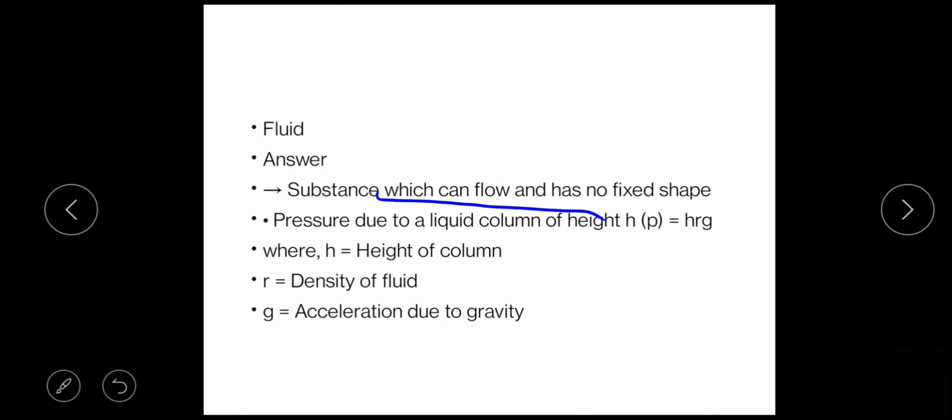So likewise, fluid means the substance which can flow and has no fixed shape. So pressure due to liquid column of height h is equal to hρg, where h stands for height of column, ρ stands for density of the fluid. Density of the fluid means वो fluid आपका कितना dense है, and g is acceleration due to gravity. Okay, so this is about the fluid.